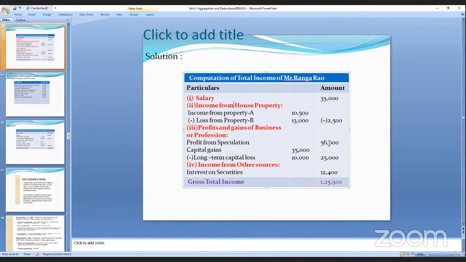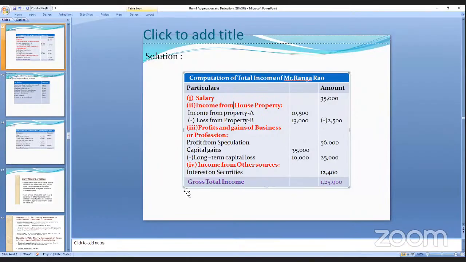Okay, that is 56,000. And he also had capital gains of 35,000. Capital gain, not capital loss. And he has a long-term capital loss of 10,000. Total 25,000. How? Whatever profit he got is 35,000 and he got a loss of 10,000, so 25,000. Here in house property we got the minus, that's why you have to keep the minus.